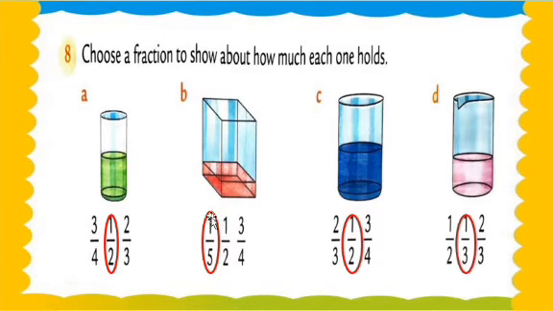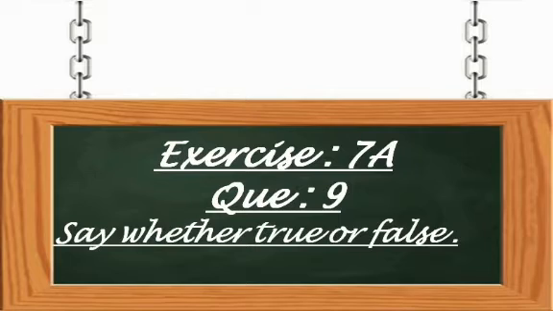Then after, question number B, a square type apparatus, and see 1, 2, 3, 4 and 5. One part is filled, but in total how many parts are in the apparatus? 5. See, this one part is filled. That's why we are writing 1/5. Same here, see, it's not full, or 1/3, 1/4, 1/5. It is 1/2 filled. And then after, question number D is 1/3 filled by pink color. Not 1/2, 1/3 or 2/3. It's filled 1/3. Understood, my dear students? I hope you all have understood.